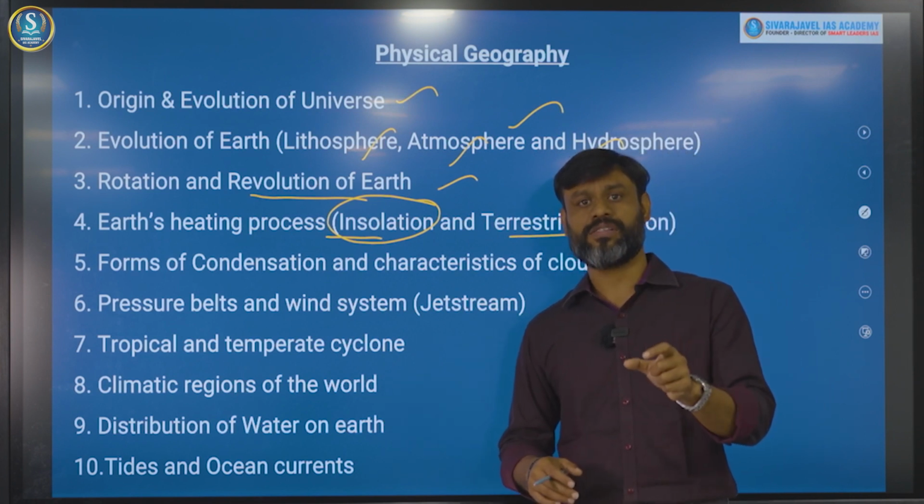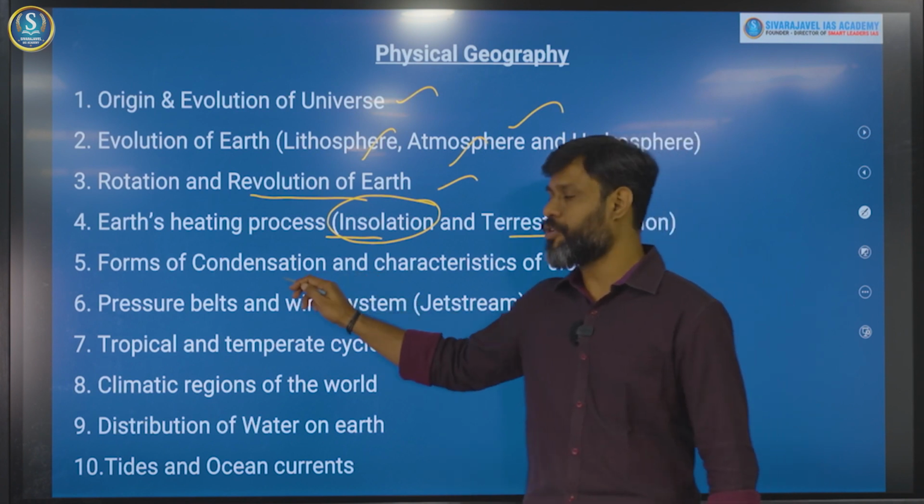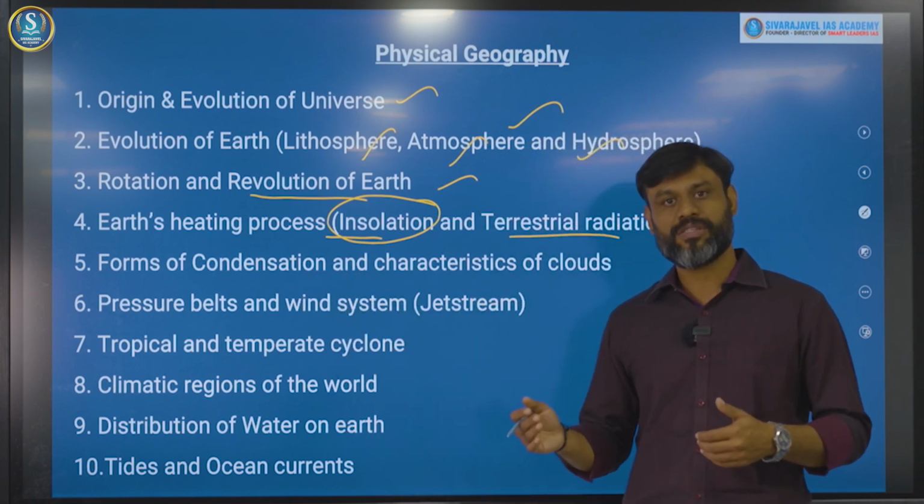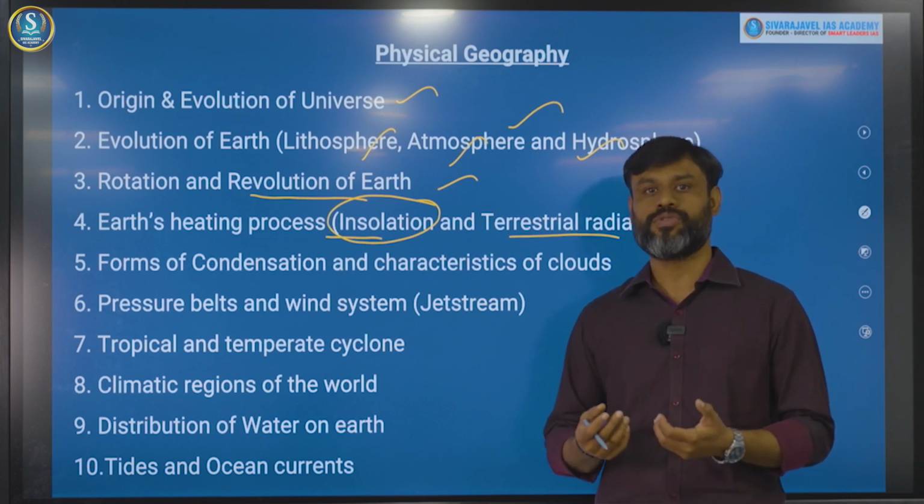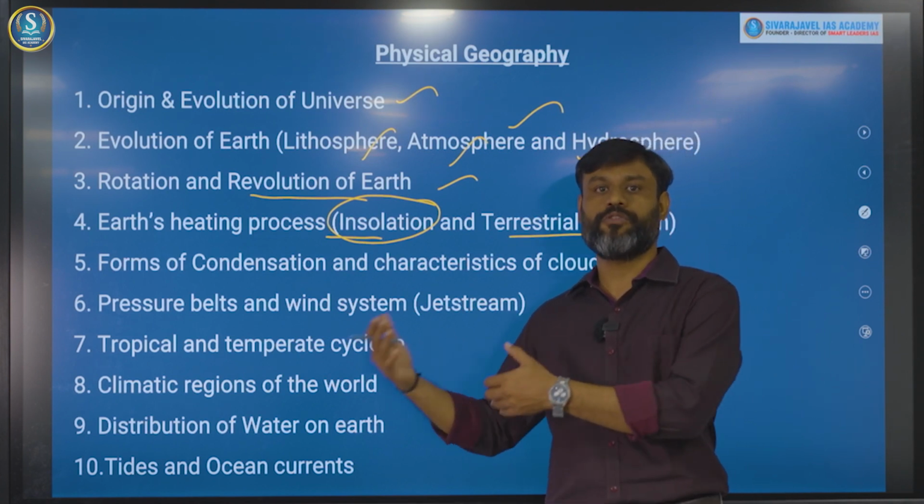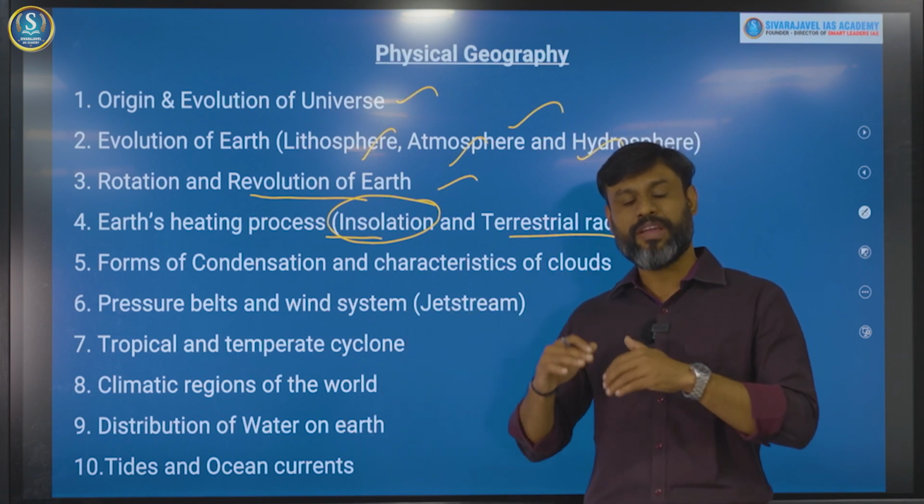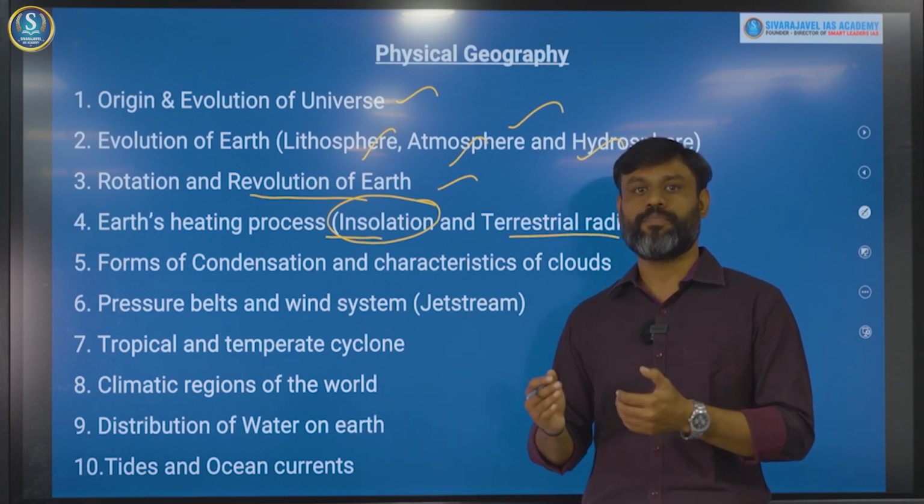Then this process is purely responsible for cloud formations. And within the cloud formations, what are all the different characteristics and the different conditions which enable the clouds to get modified with respect to different regions have been tested. And why do we need to study clouds? Clouds are most important for rainfall.